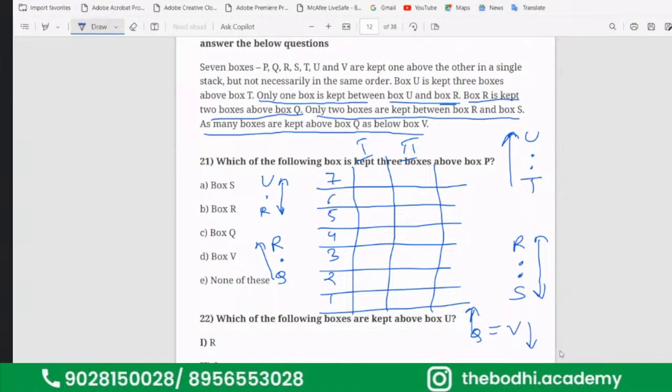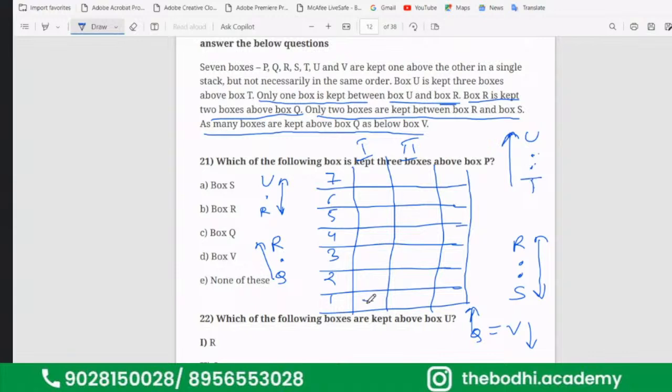Now, the representation has to be done. So where to start? We have 7 boxes, right? One, two, three, four. If I take U, I kept 3 boxes above T, that means my 4 places are getting occupied.